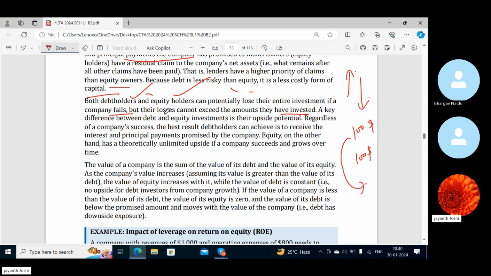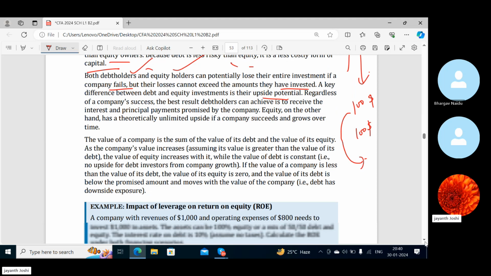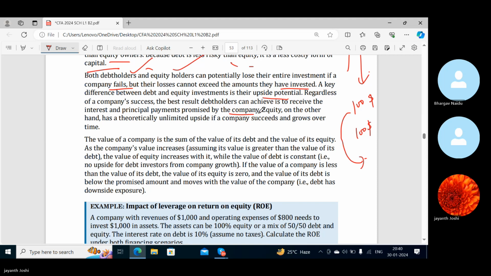Yes. Now, a key difference between debt and equity investments is their upside potential. Regardless of company success, the best result debt holders can achieve is to receive the interest and principal payment promised by the company, of course. And for equity holders, the value of their shareholding can grow over time. That is the benefit they have. And they also get